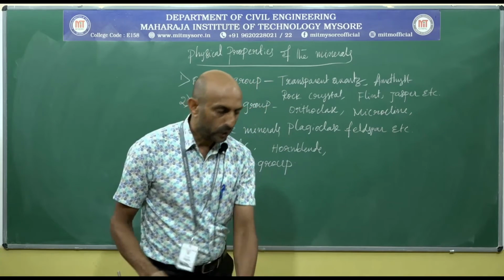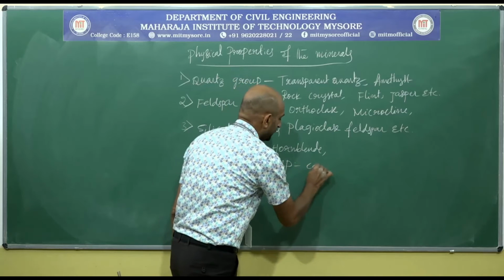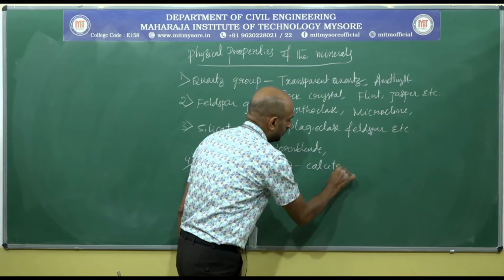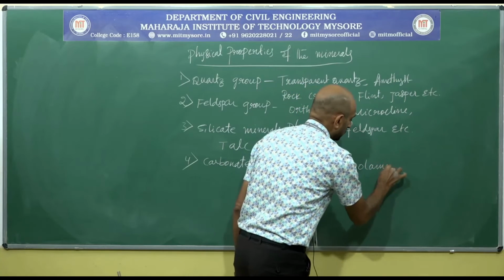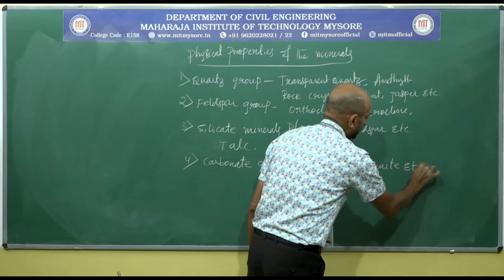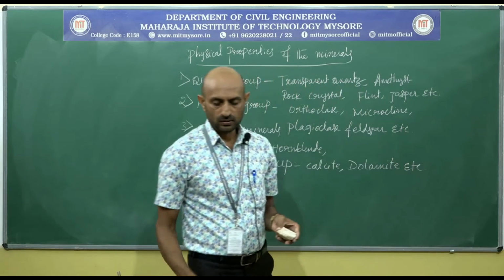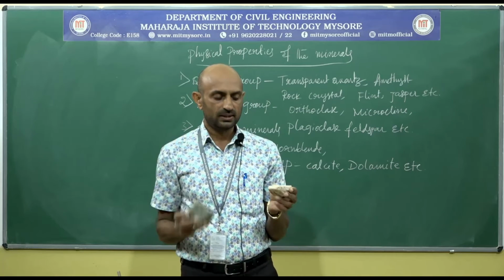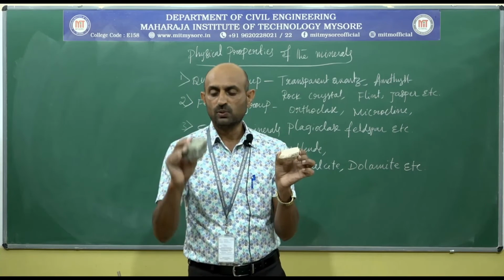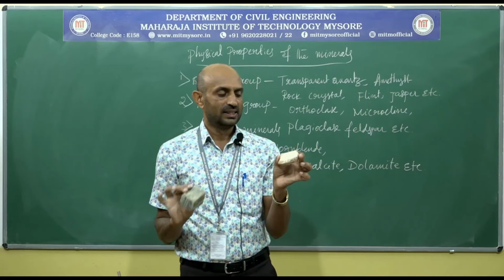In this group, we are going to find calcite, dolomite, etc. This is calcite and this is dolomite. What is the color? White. What is the color? Gray.